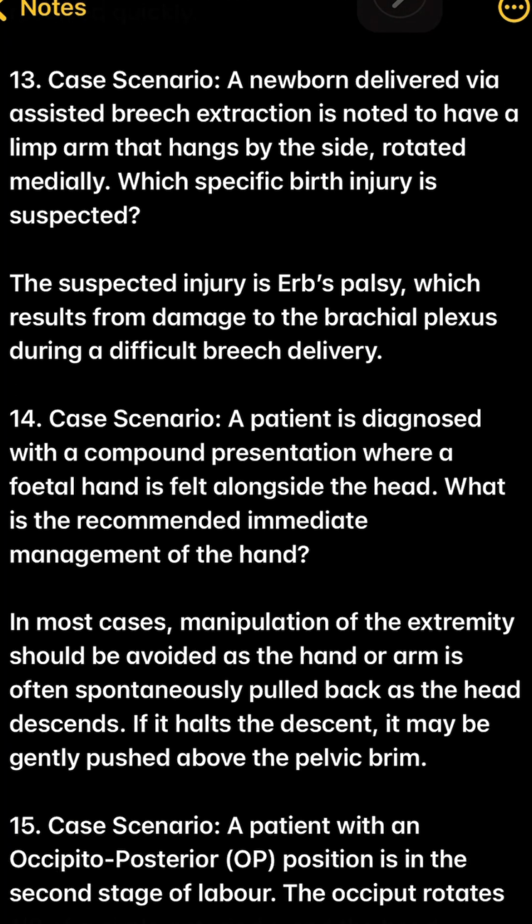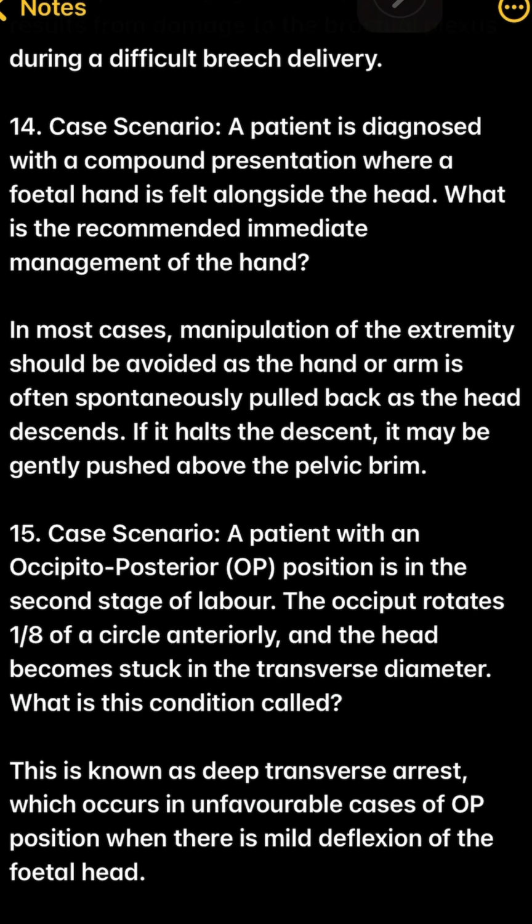14. Case scenario. A patient is diagnosed with a compound presentation where a fetal hand is felt alongside the head. What is the recommended immediate management of the hand? In most cases, manipulation of the extremity should be avoided as the hand or arm is often spontaneously pulled back as the head descends. If it halts the descent, it may be gently pushed above the pelvic brim.